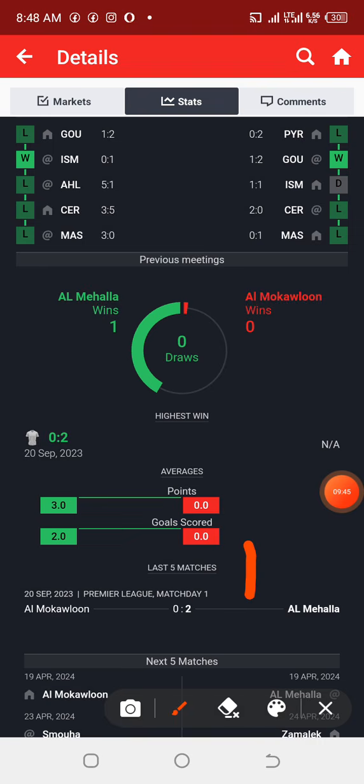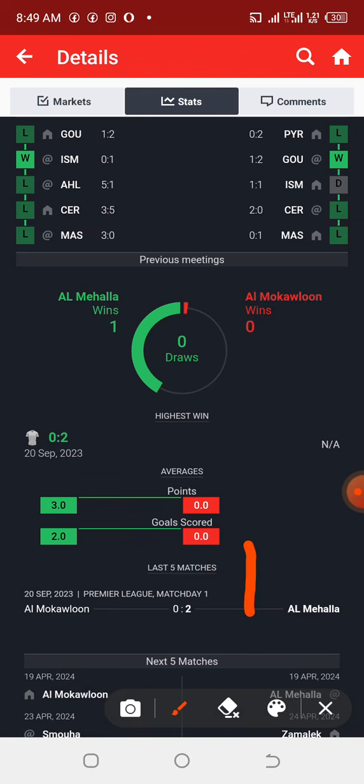Unfortunately, they don't have enough data for their previous meeting, and this is also one of the things that you need to always consider before going for predicting over or under. You have to make sure that the team you are predicting your games on has had at least 4 games, or 5 games played, in their last previous meeting. So those are the things that you need to consider.